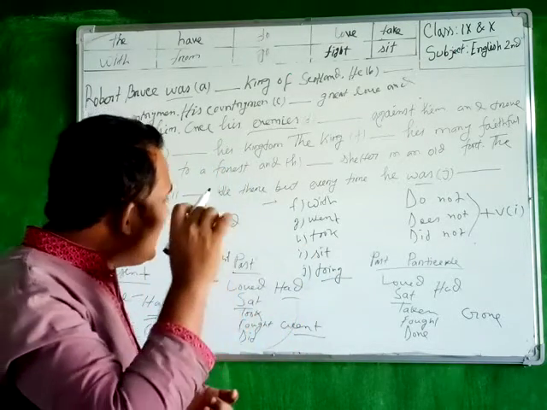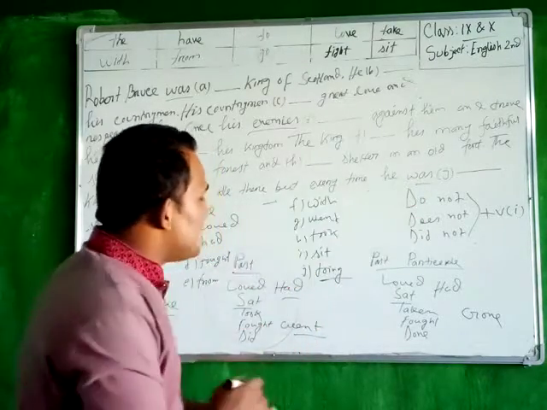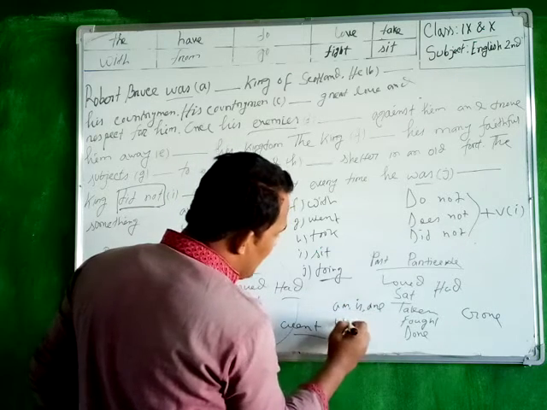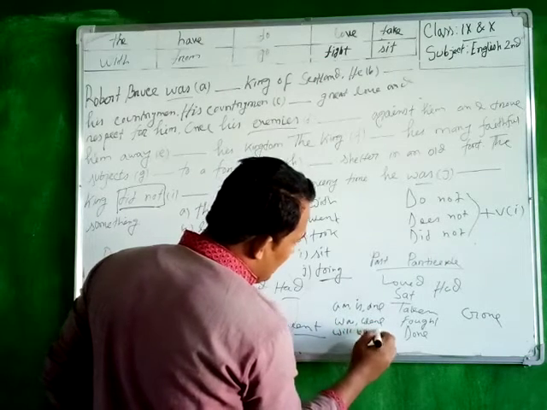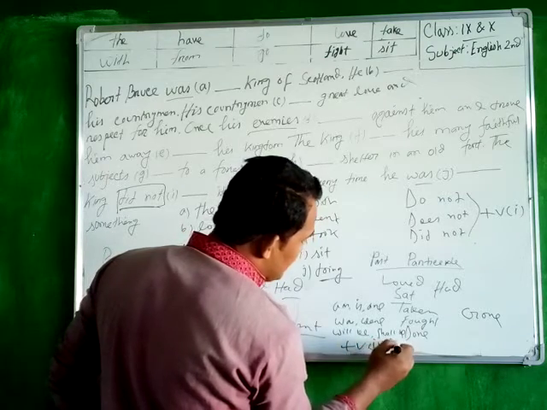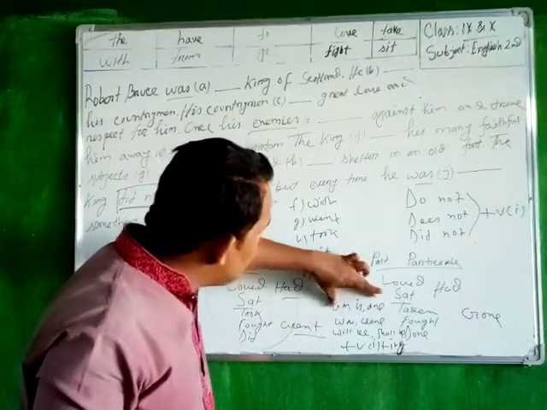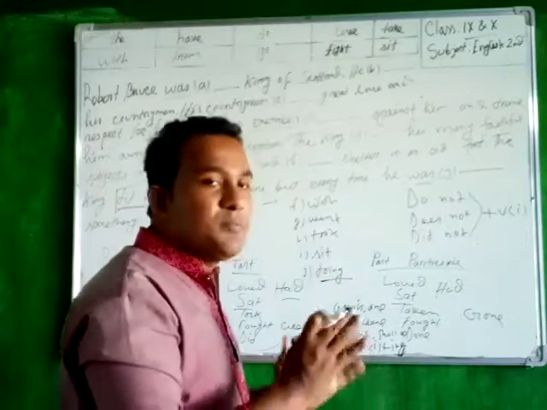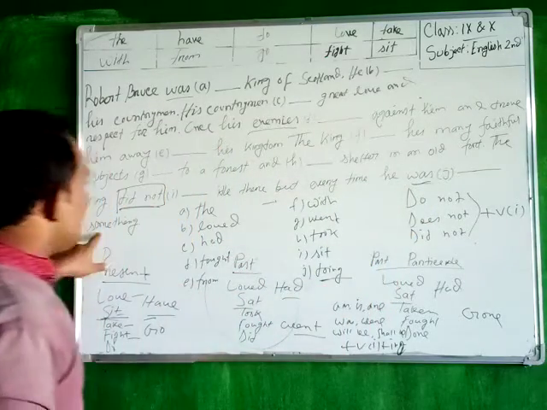That means you have to put ing after the word. So am, is, are, or was, were, or will be, or shall be, plus verb 1 plus ing. That means if you find am, is, are, was, were, will be or shall be, you have to give the ing form of the verb, the present participle. So you can see that was, so he was doing something.